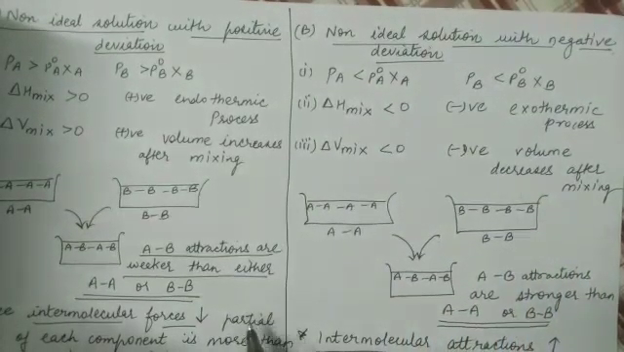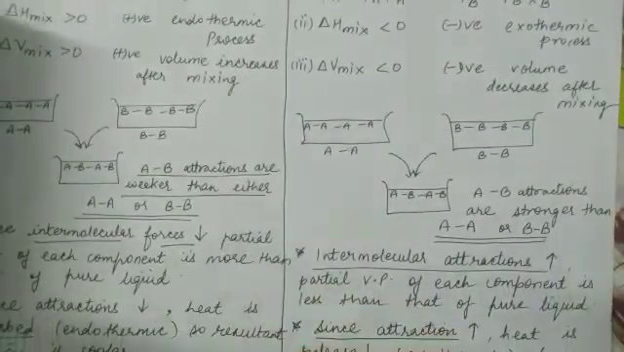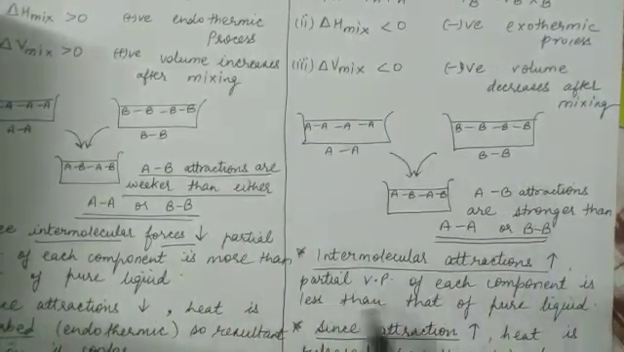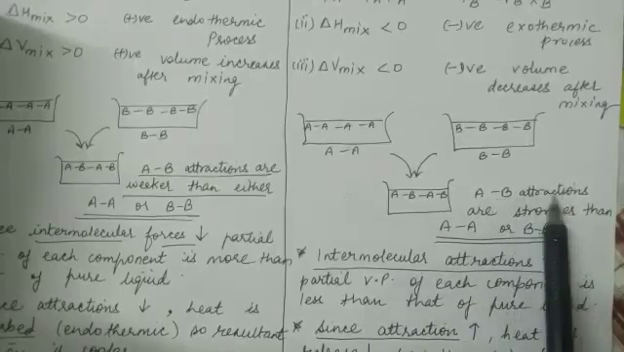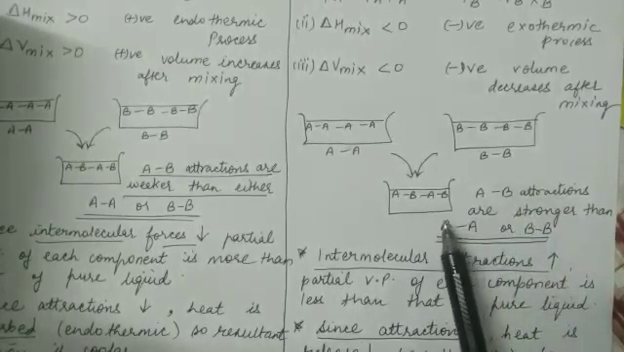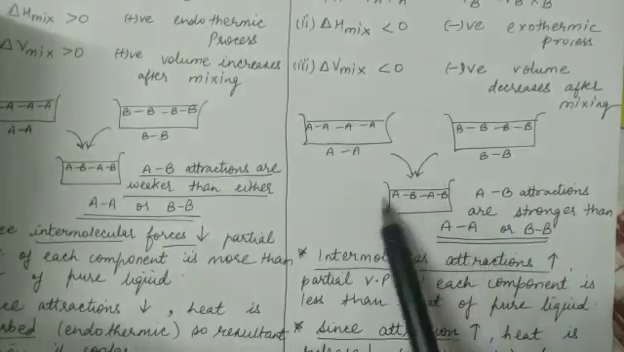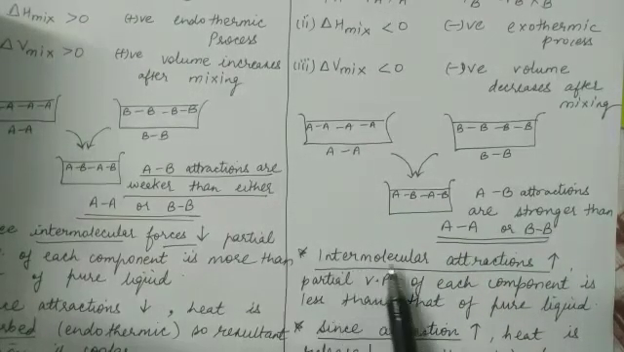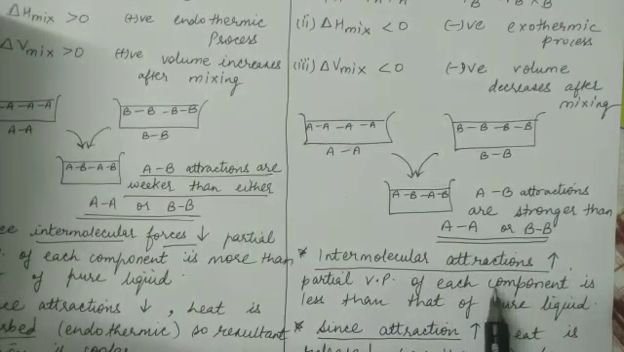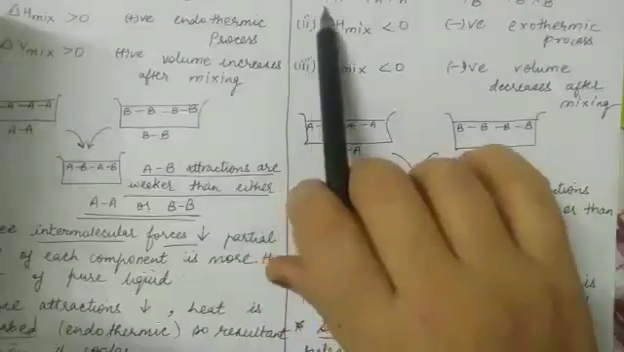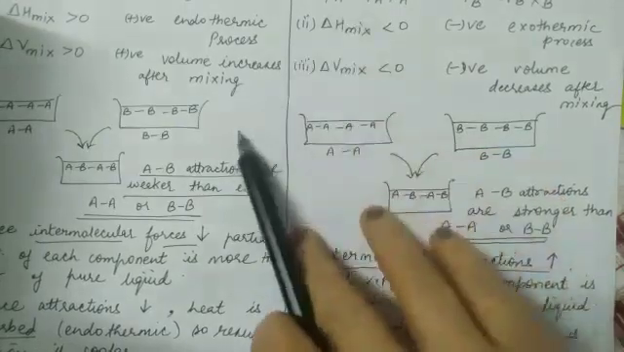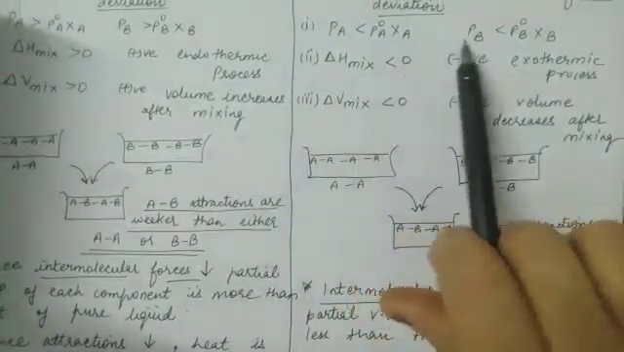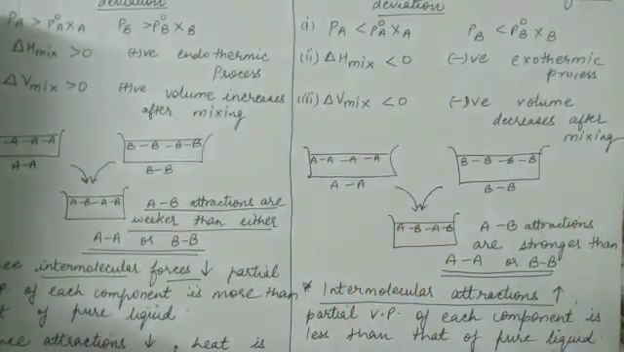Now how to make a solution with negative deviation? We have to take two components A and B such that in the solution the A-B attractions are stronger. That means after mixing the two components, if the intermolecular attractions increase, such a solution shows negative deviation. Since the intermolecular attractions increase, the escaping tendency of the molecules will decrease. They will not change into vapor readily. That's why the partial vapor pressure of each component is less: PA is less than P°A XA, PB is less than P°B XB.